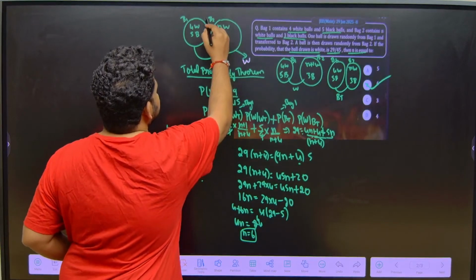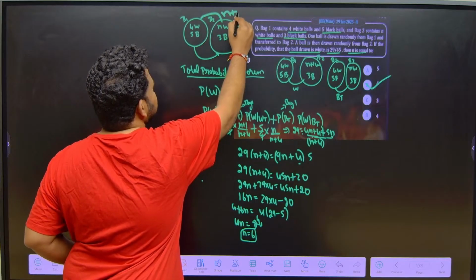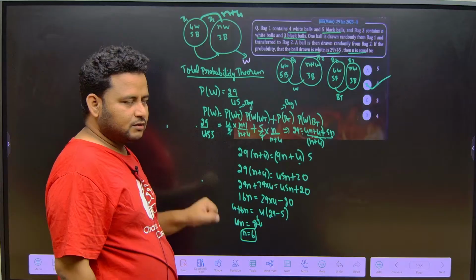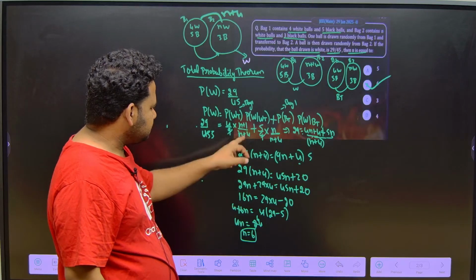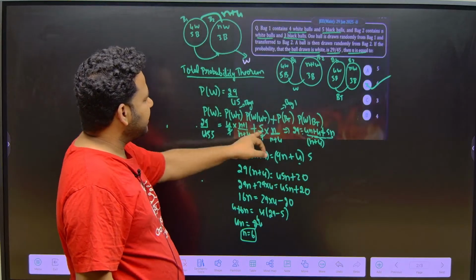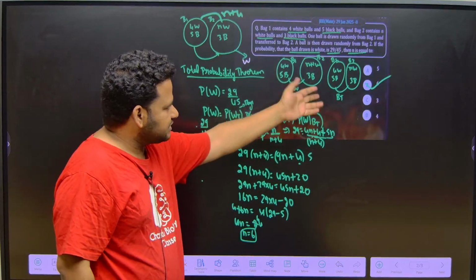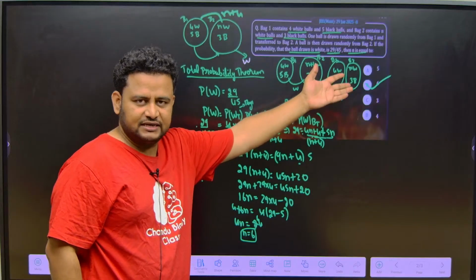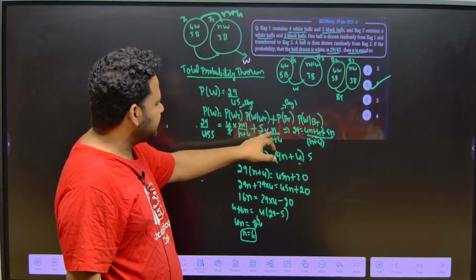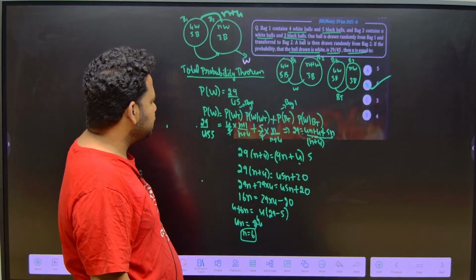Here it is n, here it is 4, this will become n plus 4 white balls. In the second bag it will become n plus 4 white balls here. Next, plus the probability that a black ball is transferred: black is 5 out of 9, 5 by 9, into black is transferred means n will remain n, because n is the white balls, n divided by the total number of white balls, which is n plus 4, n by n plus 4.